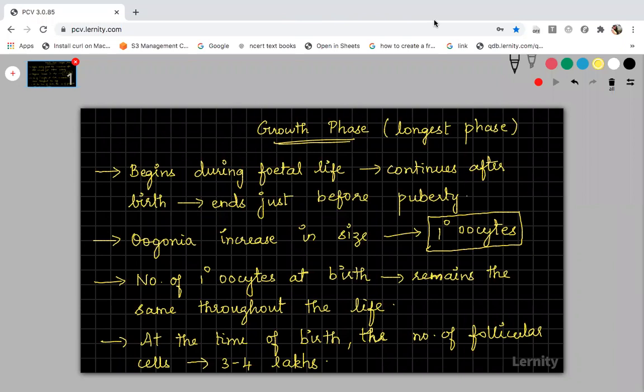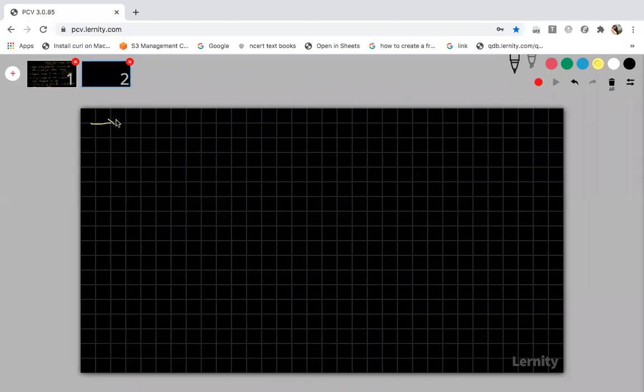Please let me know if you have copied the notes so that I can move on to the next slide. Yes, finish writing. Okay, fine. Now, please continue this growth phase. I told you the growth phase continues up to puberty. That is just to the onset of puberty. Up to this, the growth phase will be done.